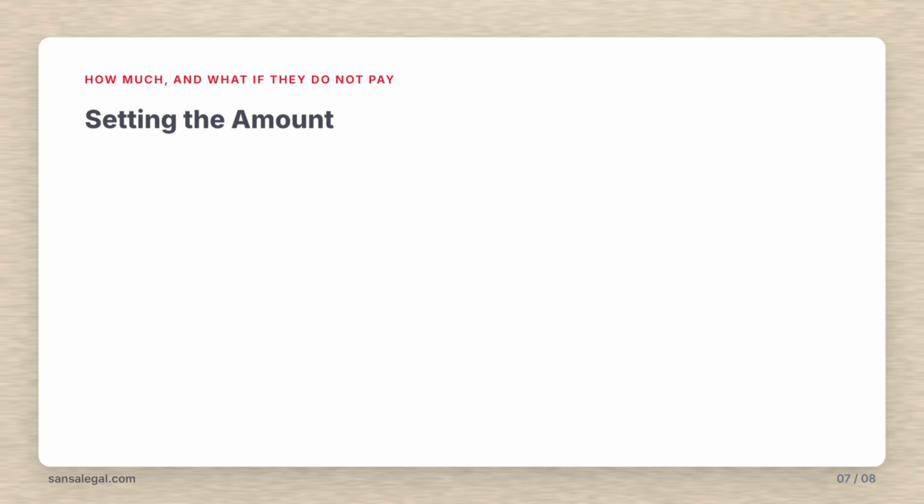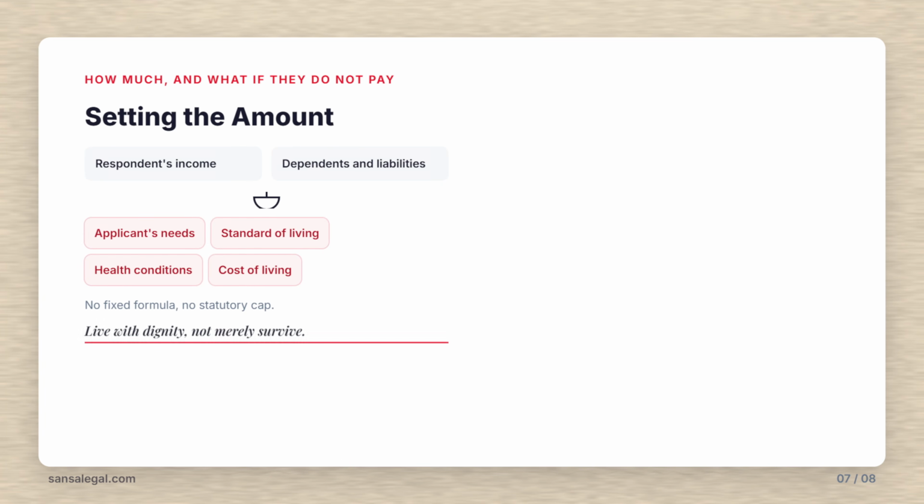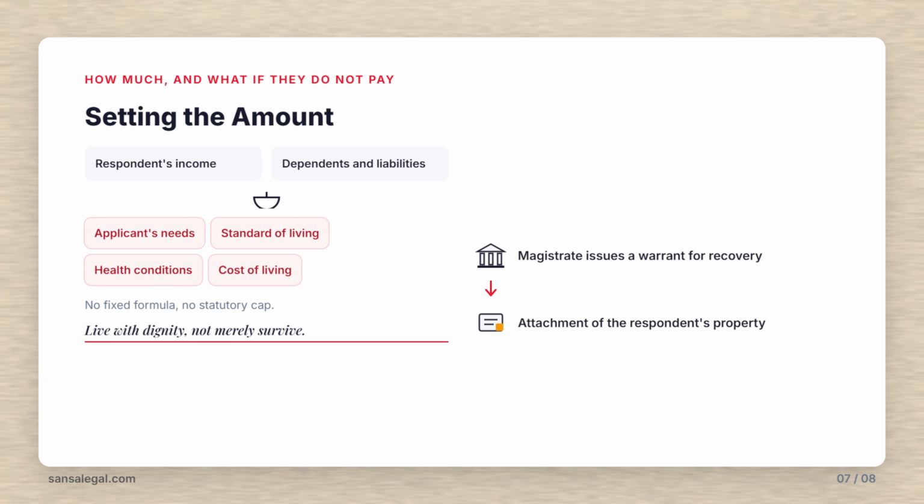There is no fixed formula and no statutory cap. The magistrate weighs the respondent's income and financial status, your reasonable needs, the standard of living you were accustomed to, the respondent's dependents and existing liabilities, health conditions or special needs, and the local cost of living. The Supreme Court has held that maintenance should let you live with dignity, not merely survive.